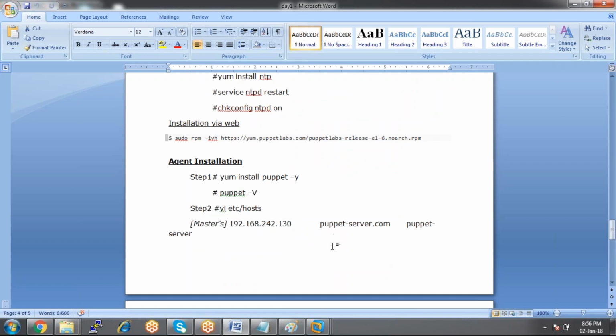Once we install it, then you can start writing the manifest. How do we write the manifest and so on, we'll look into in tomorrow's session. Thank you.